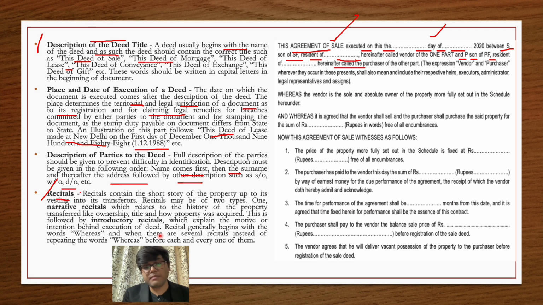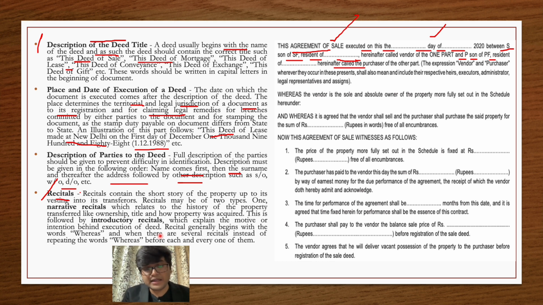If I am a seller, my intention is to sell that particular property for consideration. So that is called an introductory recital. Recitals are divided into two parts, narrative and introductory. In narrative, you give the description of the property or otherwise. In the introductory recital, you mention your motive, that is, why you are entering into this particular agreement.